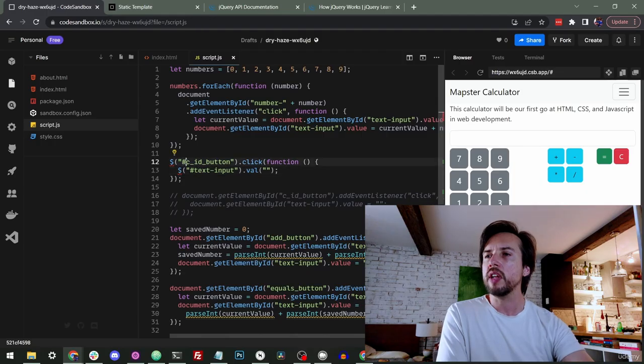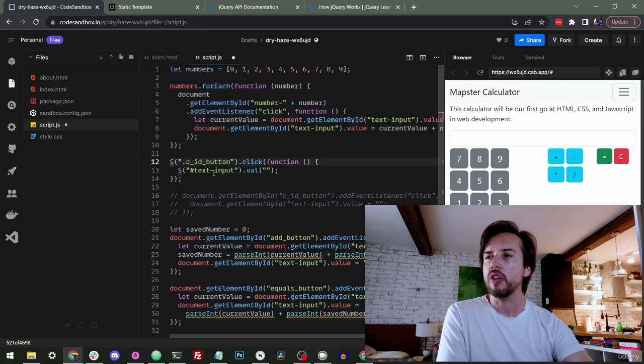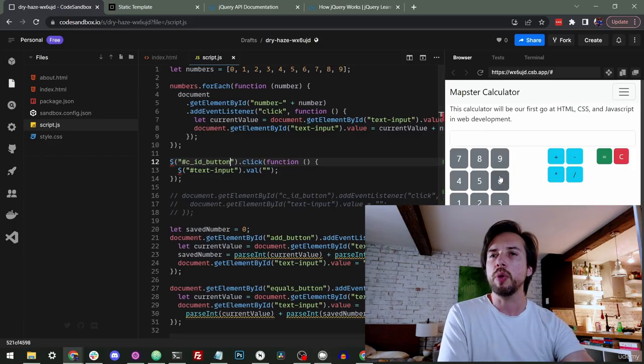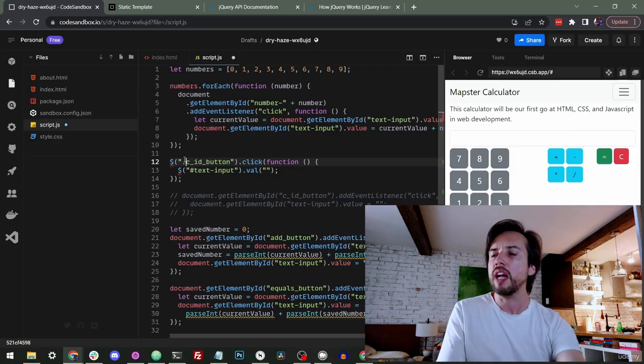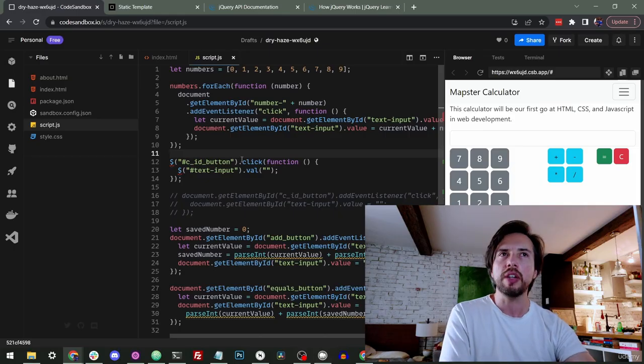This also means that here we were restricted to getting them only by ID, but with jQuery, we could also change this to a class. If we had the class called CID, or if we had a whole bunch of buttons and to each of them we wanted to add a click, we could refer to them all at once with a class because we've given classes to multiple elements. Okay, so that's all a little bit abstract, a little confusing.